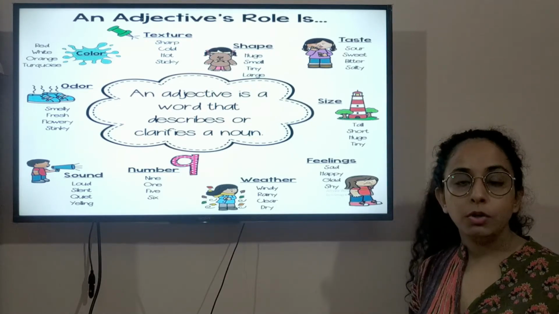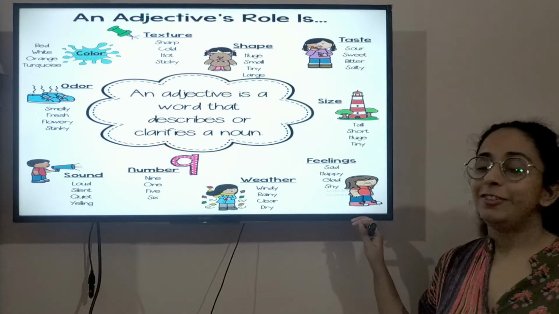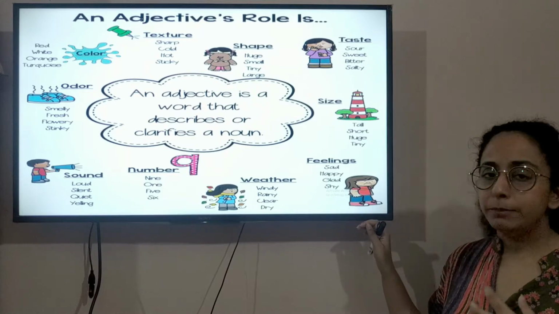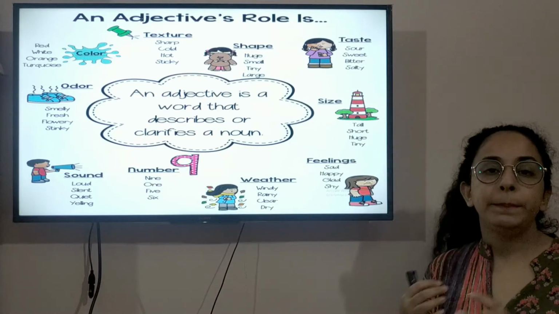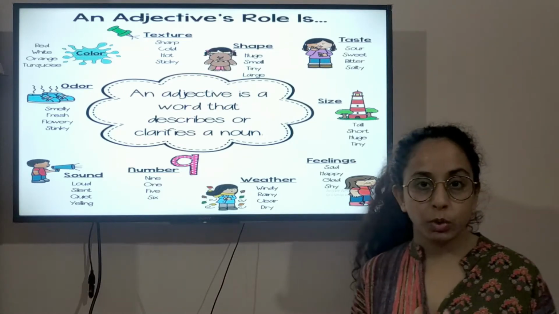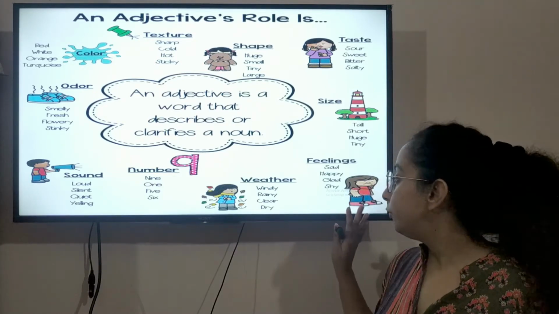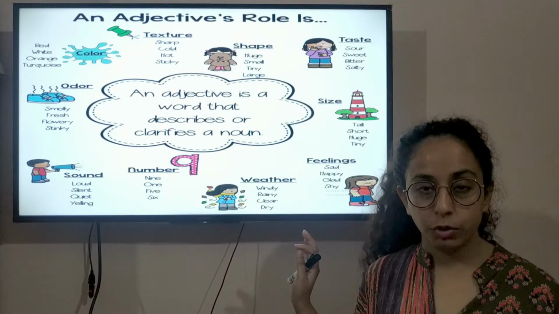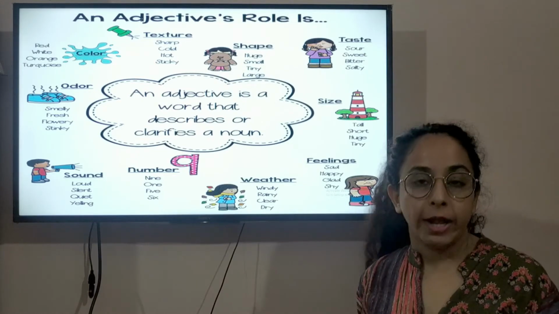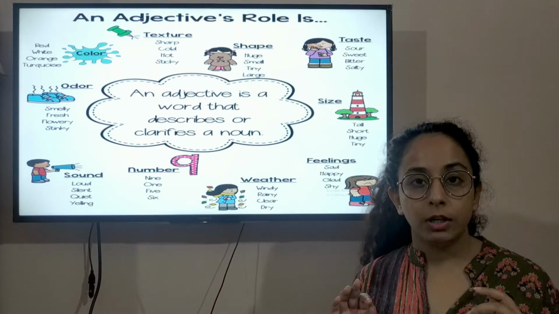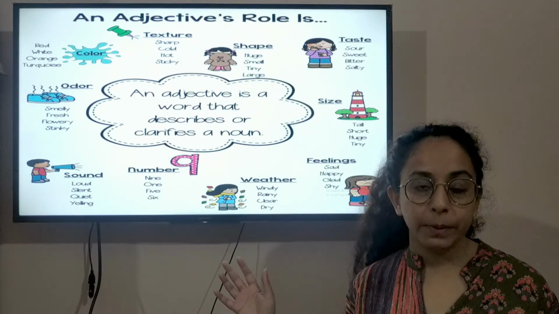Feelings, it also describes feelings of nouns. For example, I am feeling happy today, I'm shy in nature, or I am sad today. So all these words, sad, happy, glad, shy, are describing feelings of a person or of a noun. So all these words are also adjectives. So these are all the jobs of adjectives, what adjectives do for nouns, how they describe nouns.